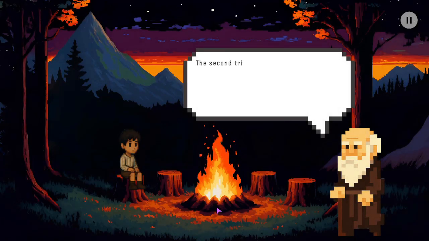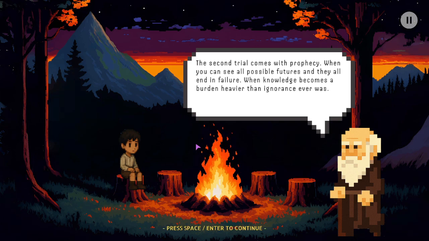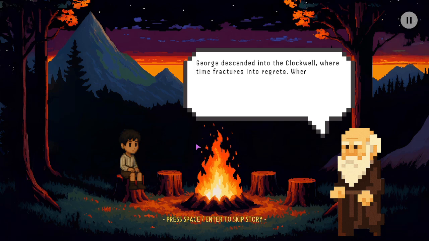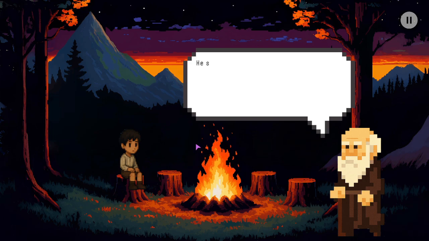The second trial comes with prophecy, when you can see all possible futures and they all end in failure. When knowledge becomes a burden heavier. George descended into the clockwell, where time fractures into regrets, where every choice shows its consequences, where he saw himself drowning in visions of defeat, saw every path leading to ruin.